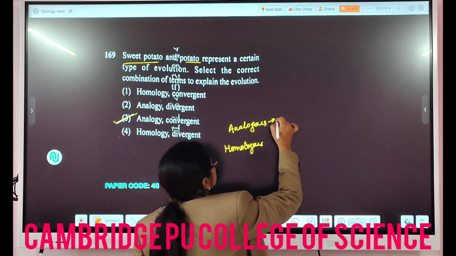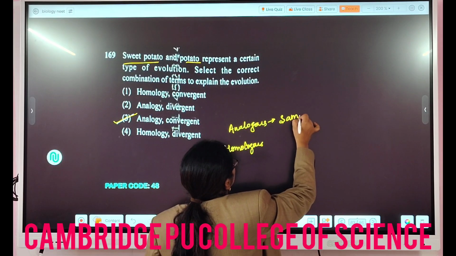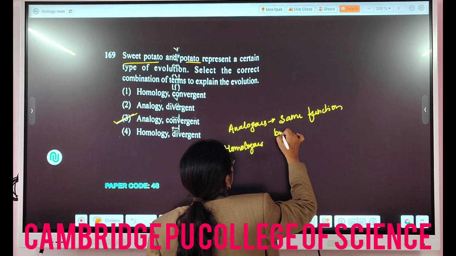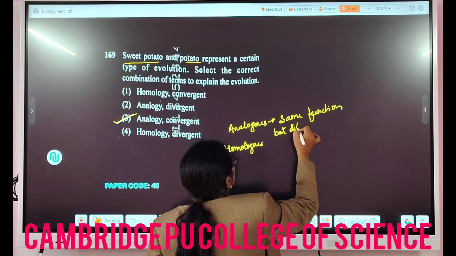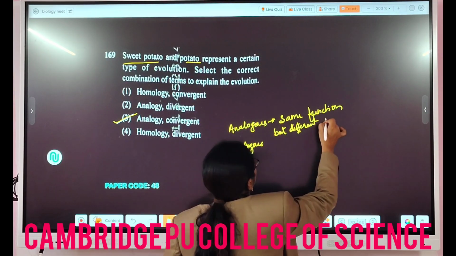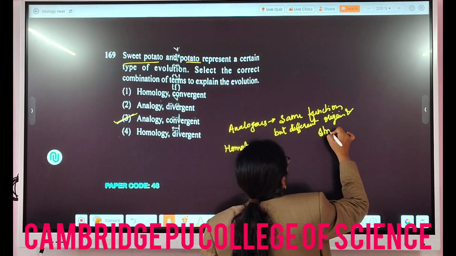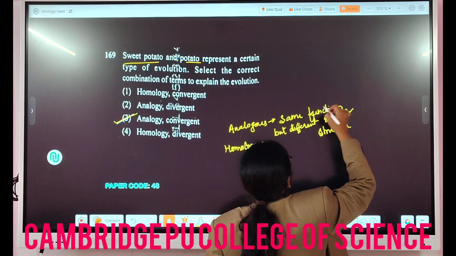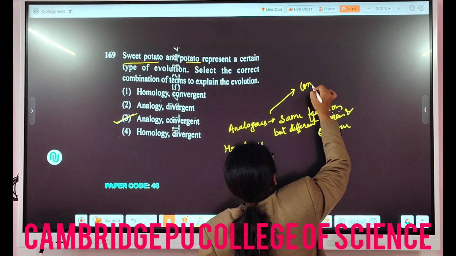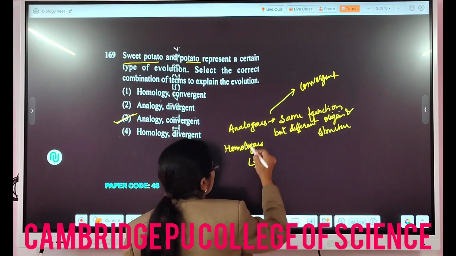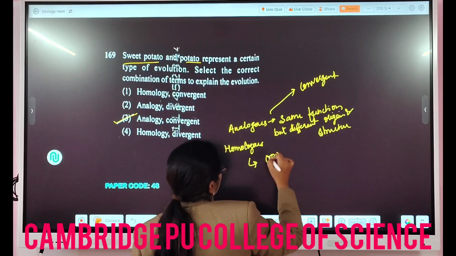In analogous, they will have the same function but different origin and structure, and it represents convergent evolution, whereas homologous will be the opposite of the above, right?